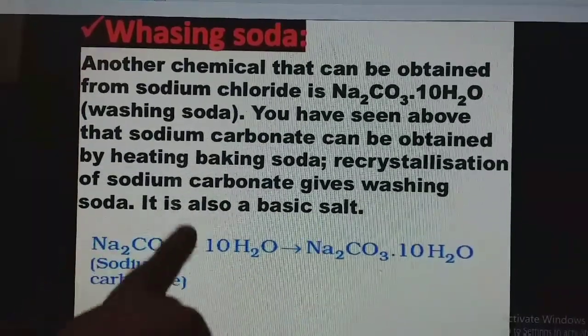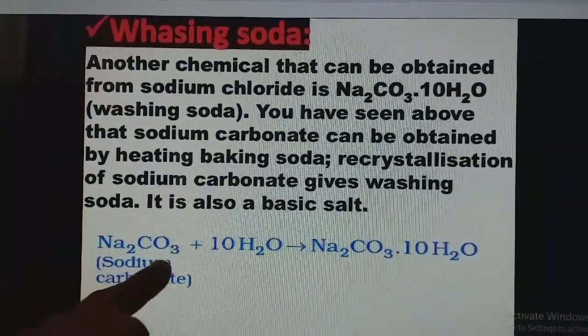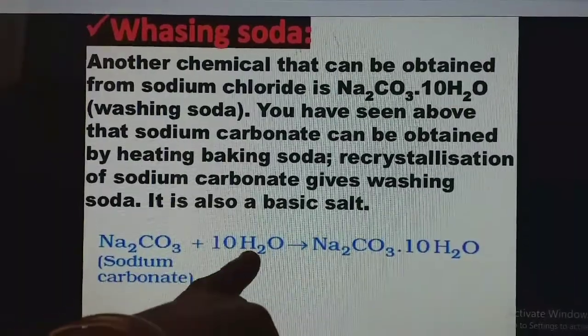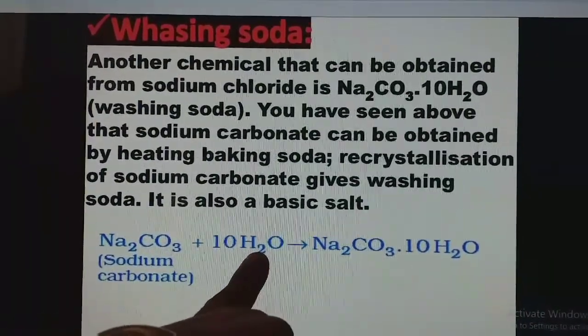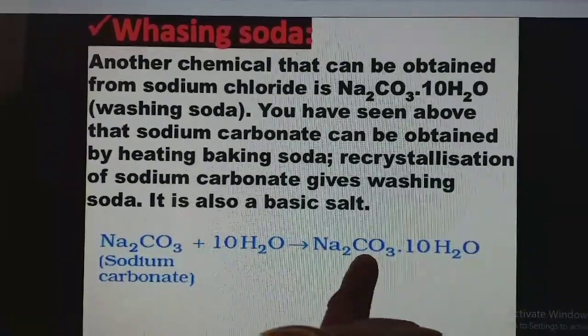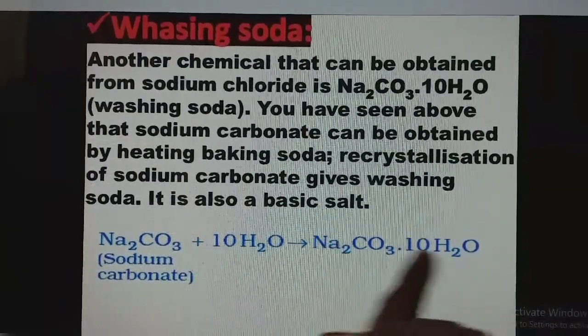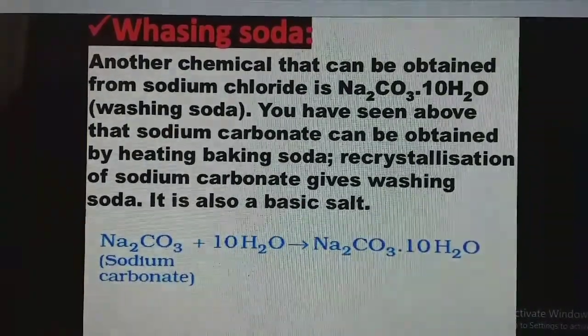Sodium carbonate, this is your baking soda, and whenever it is heated, it combines with 10 molecules of water and gives the washing soda. Washing soda is Na2CO3·10H2O.